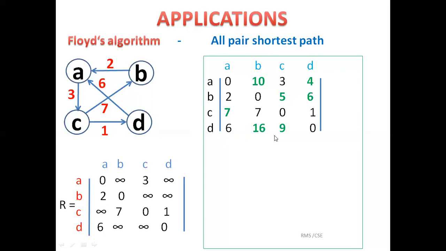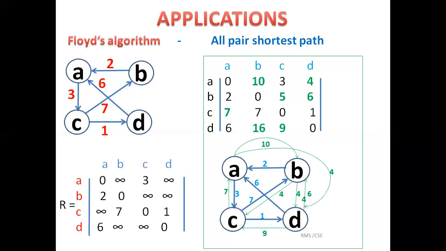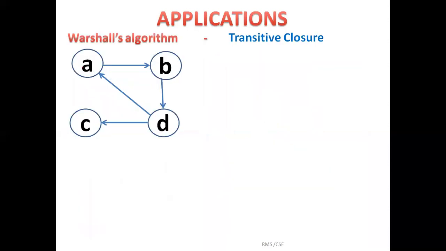So like this we have found, but we may have more than one path from one vertex to another vertex. But among those, we need to select the shortest path. How to do that? Again, we discuss this in depth in my coming sessions. So here, this is the final graph for distance matrix.